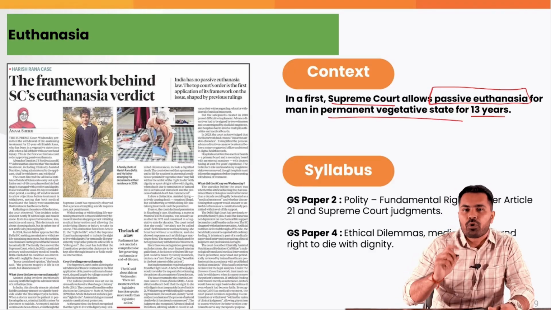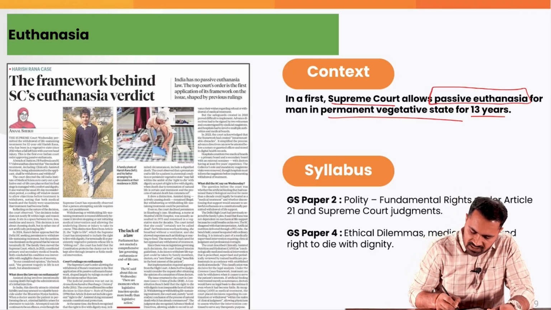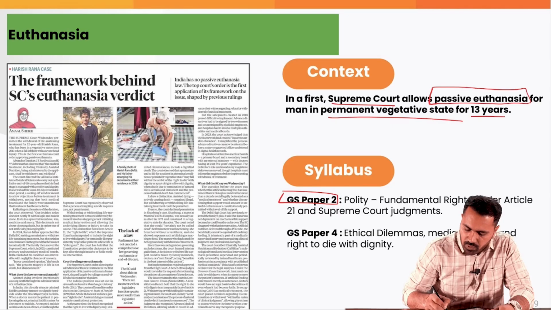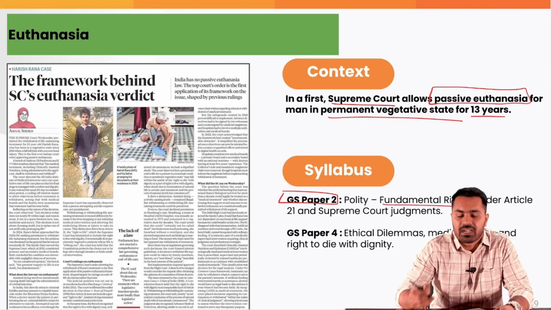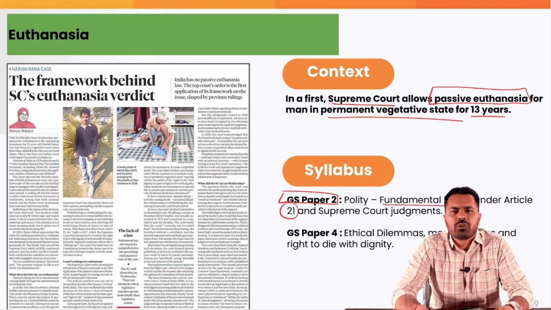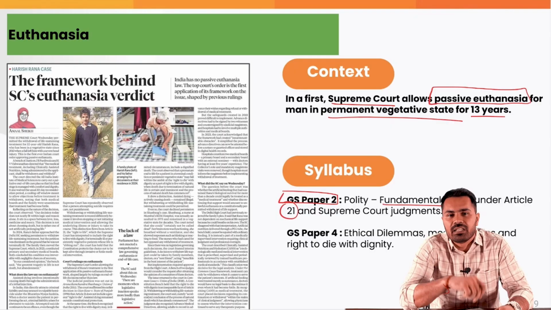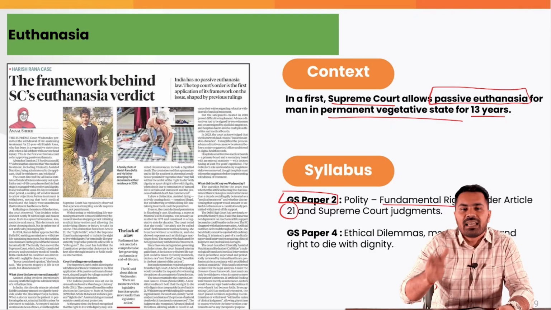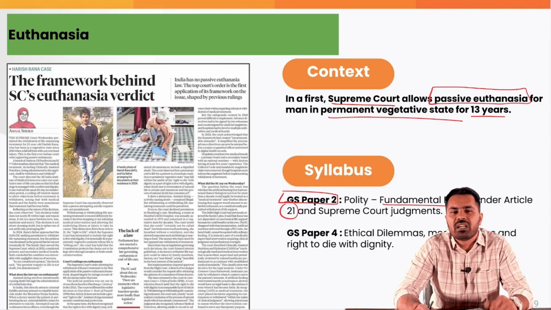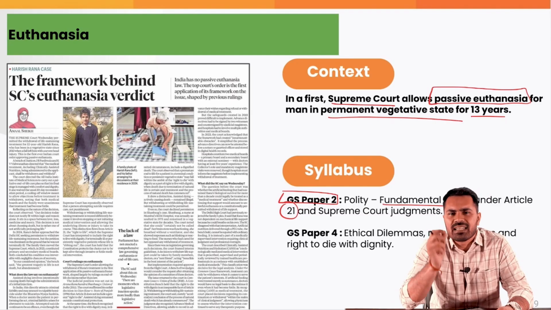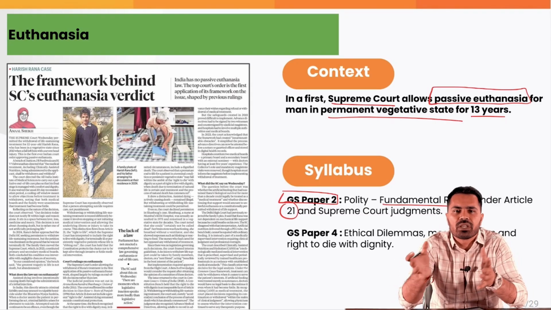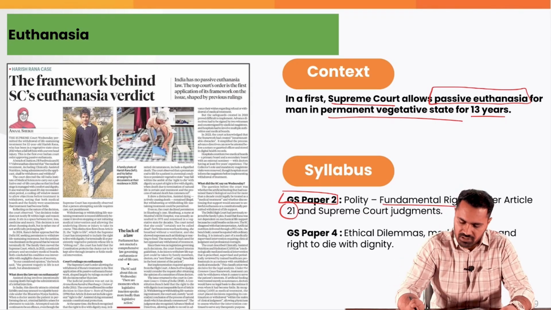Now, this topic is important for you, not only for GS paper 2 polity, where we talk about fundamental rights under Article 21. Article 21 talks about the right to life. Along with it, the Supreme Court said that Article 21 now also contains the right to die with dignity. That's why they have recognized passive euthanasia as part of a fundamental right for a specialized case, in situations where a person is in a permanent vegetative state.